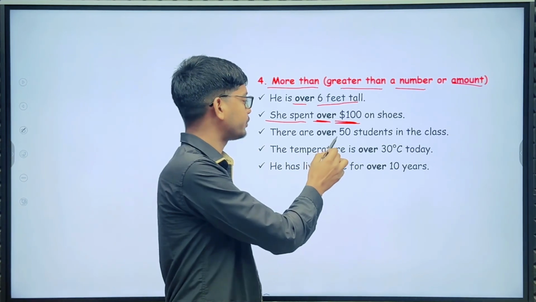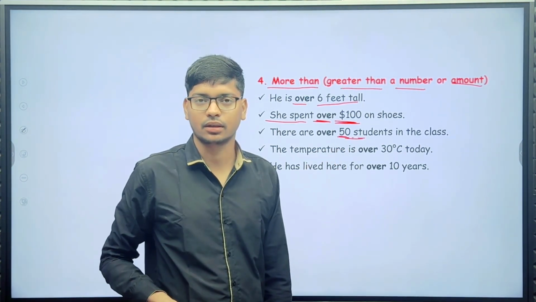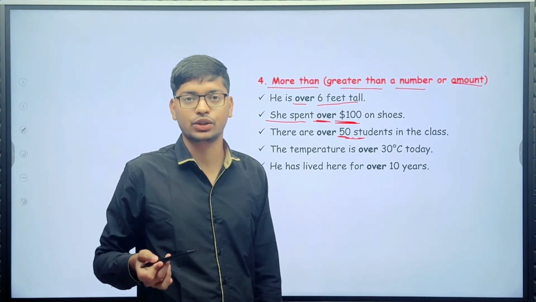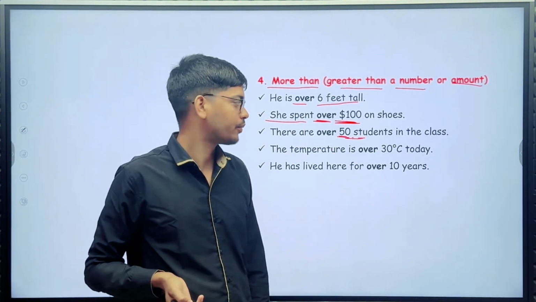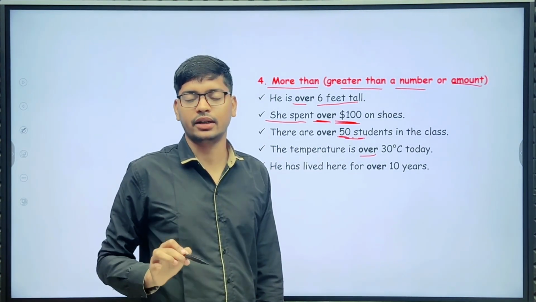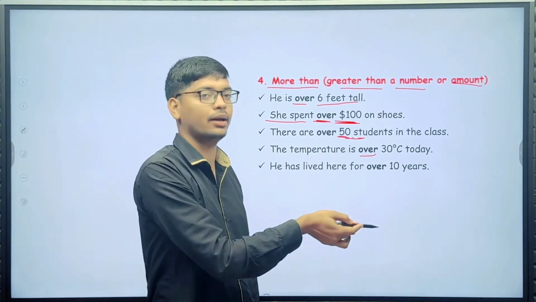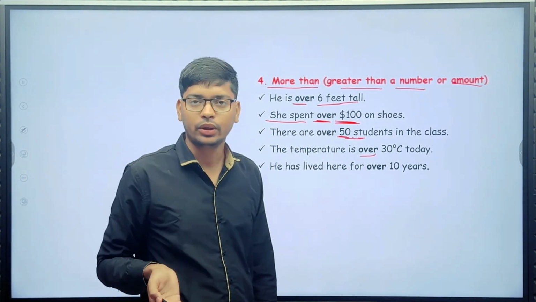There are over 50 students in the class. The temperature is over 30 centigrade today.